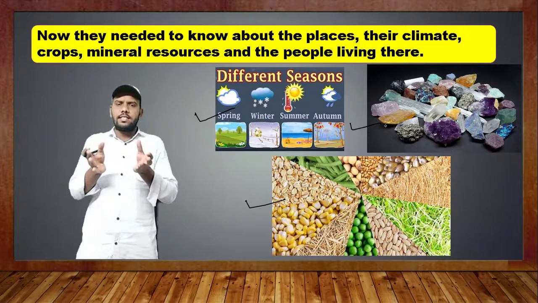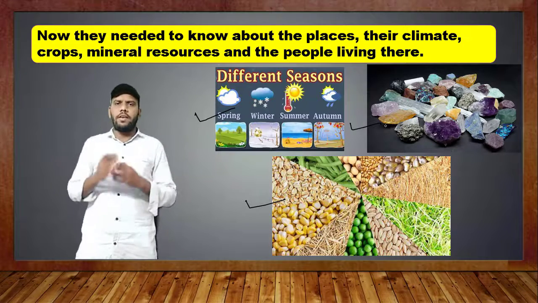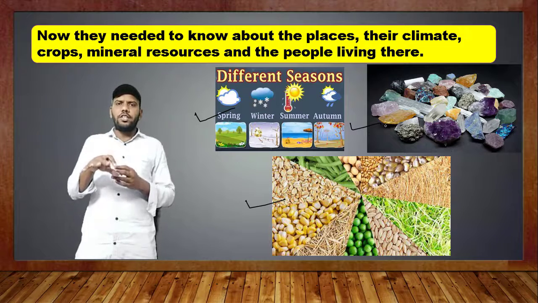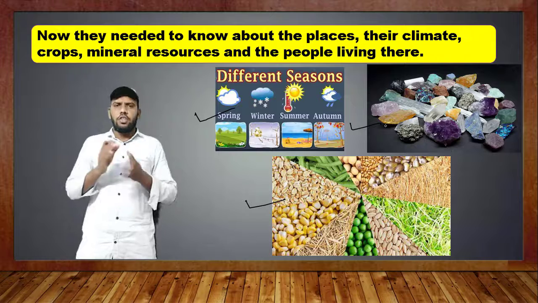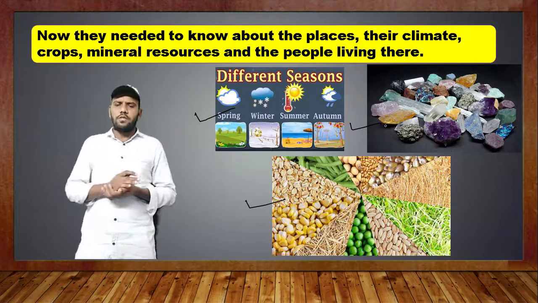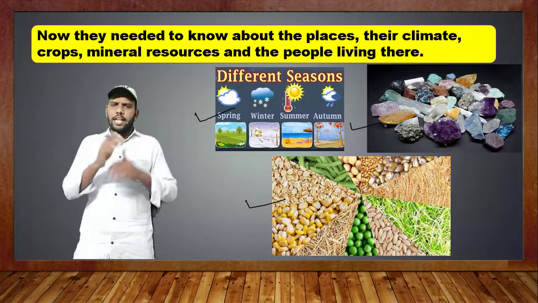So they already colonized and got the route to North America, South America, Africa, and now they wanted to know the interior of those regions, and also the climate, minerals and crops.